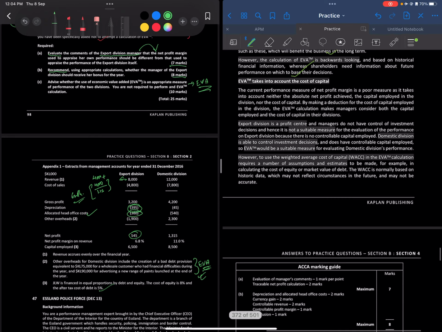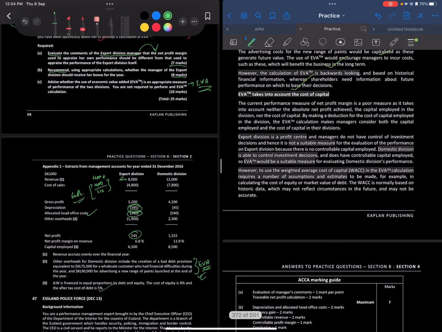So it's a lagging indicator. EVA takes into account cost of capital, basically because it is NOPAT minus your cost of capital. Current performance of the net profit margin is a poor measure because it takes into account neither the absolute net profit achieved, the capital employed in the division, nor the cost of capital.